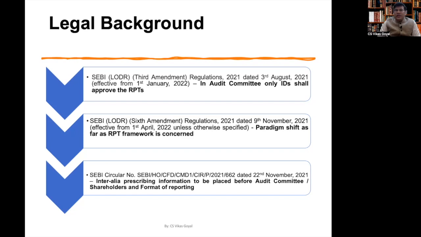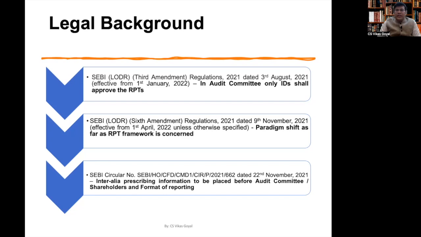Then the major amendments regarding the RPT framework were brought in through the SEBI LODR 6th Amendment Regulations 2021. These amendments were dated 9th of November 2021, and most of them are effective from 1st of April 2022. However, quite a few changes have been made applicable going forward, precisely from 1st of April 2023. So we believe that these amendments are a paradigm shift as far as the provisions or the framework regarding RPT is concerned. Why so, we will discuss in our subsequent slides.